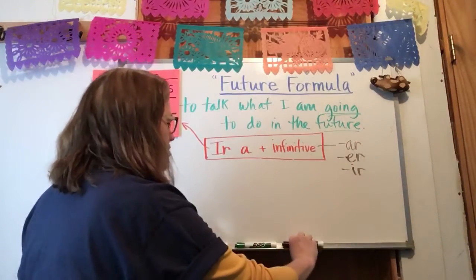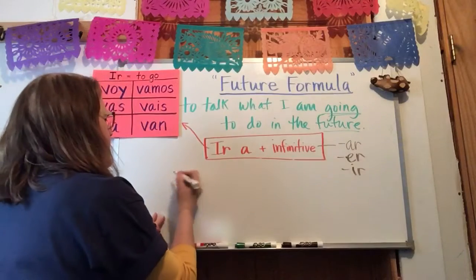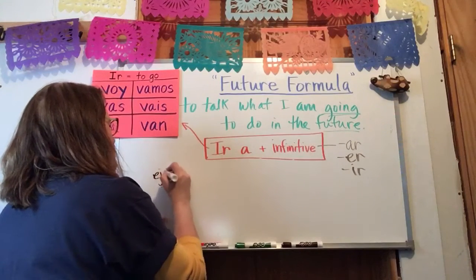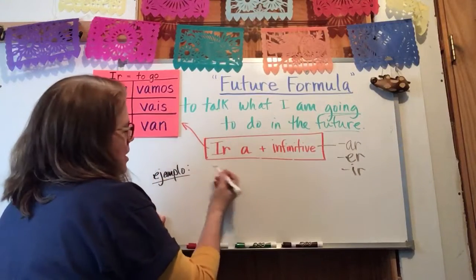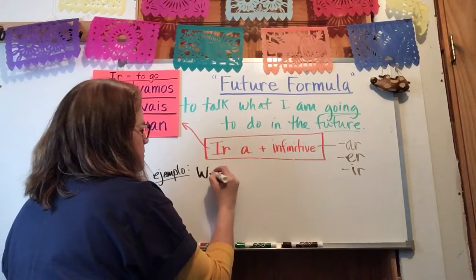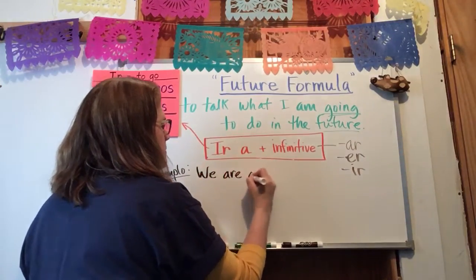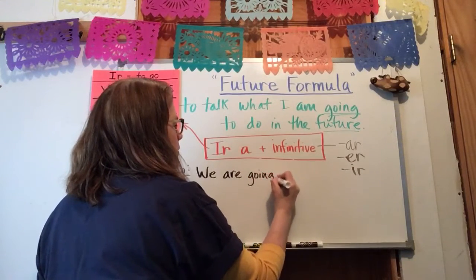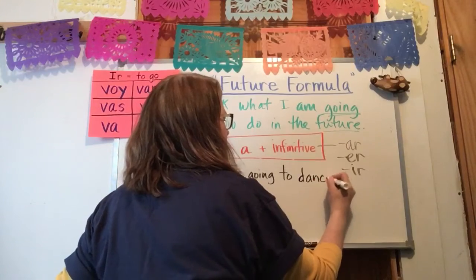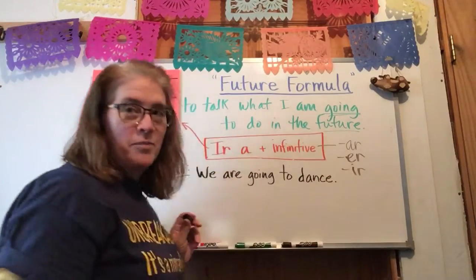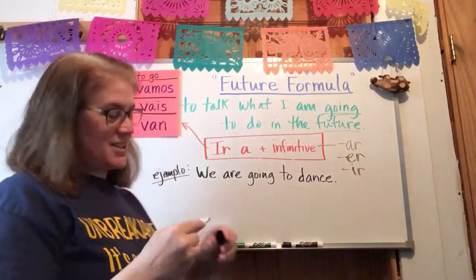So let me give you a little example. Okay, in English, our ejemplo is going to be: we are going to dance. Oh yeah, maybe you're in Mr. K's class, so you're going to dance, all right?